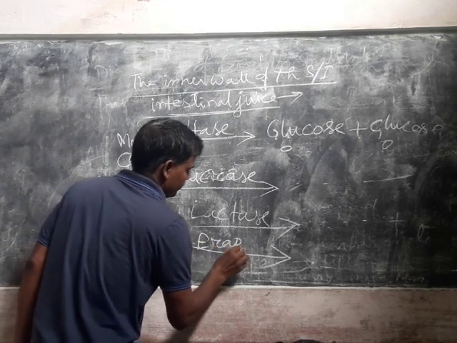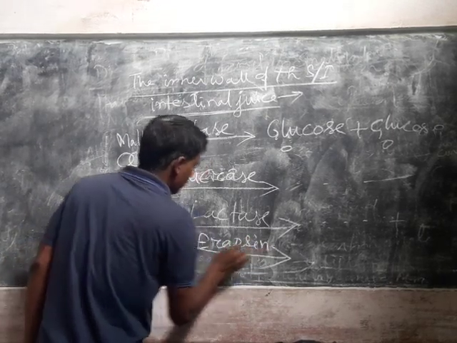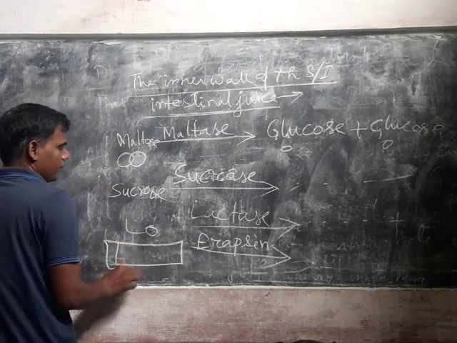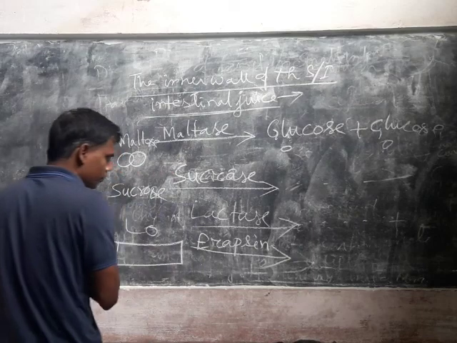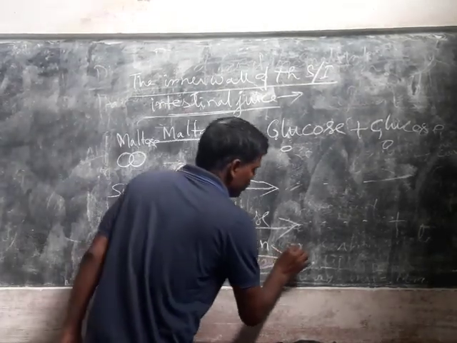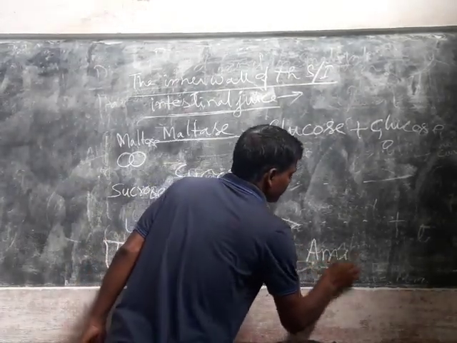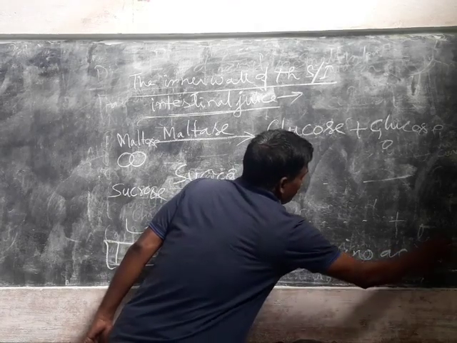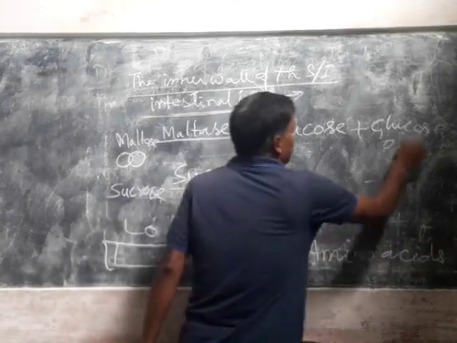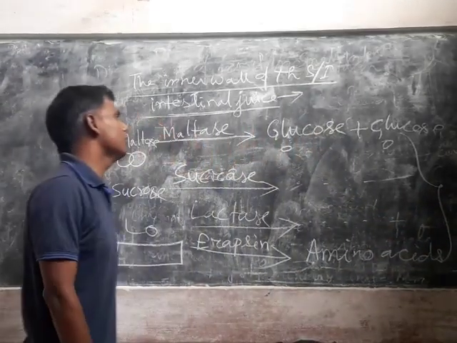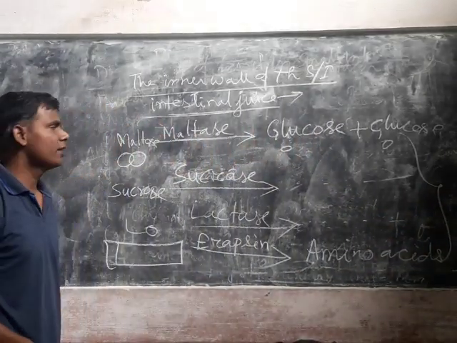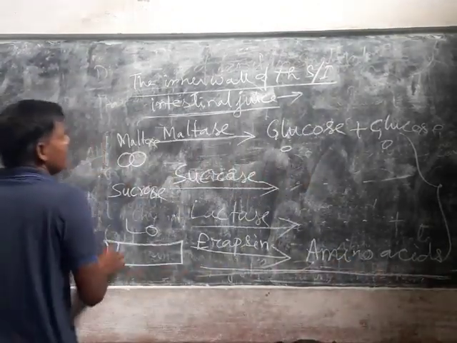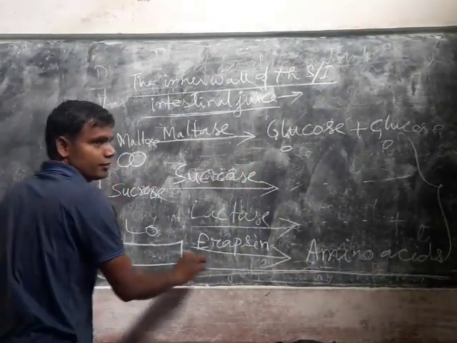Erepsin converts all peptides, polypeptide, dipeptide, tripeptide or protein into amino acids. That means all components of foods become simple and soluble form in this part, and here digestion completes.